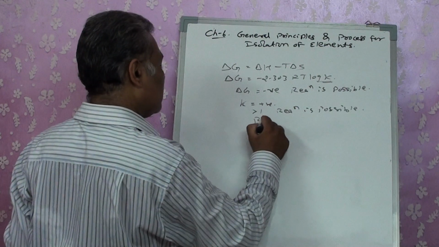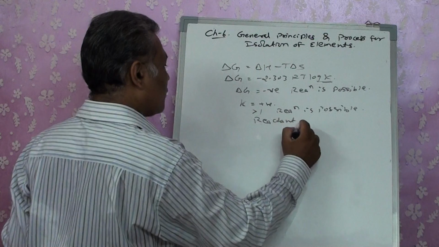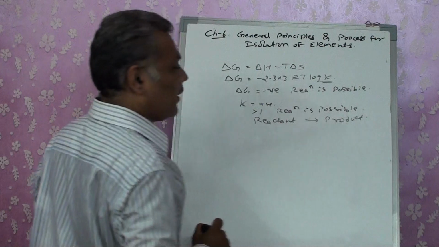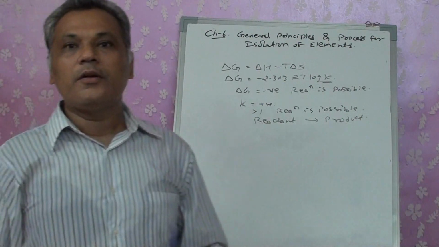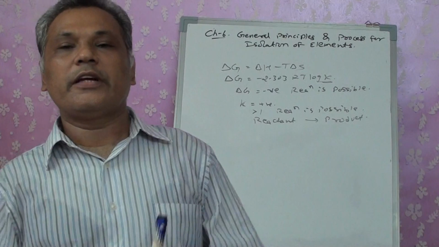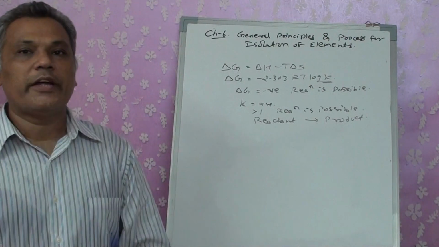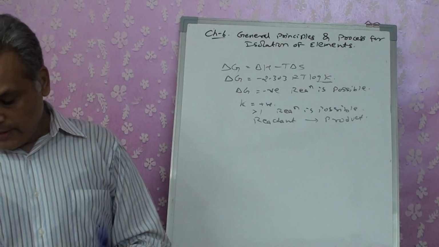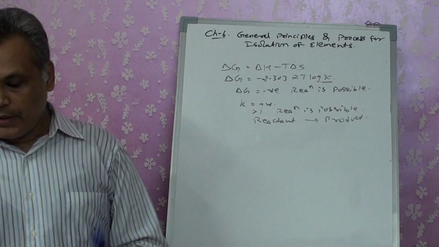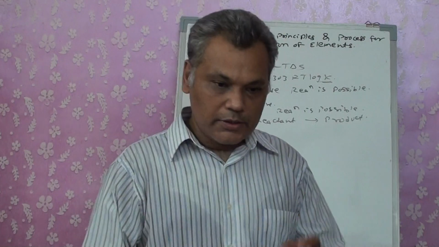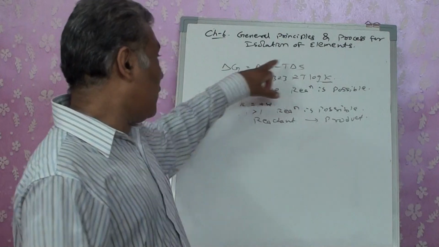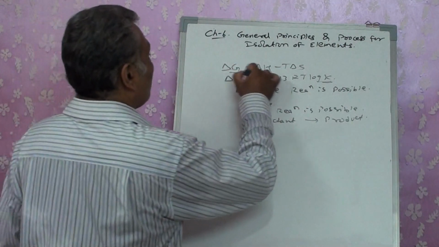The reason is the reaction proceeds from reactant to product. At that time what will happen? The reaction will proceed from reactant to product. That means reaction is going in the forward direction. So that is feasible. So K should be greater than 1. Then the reaction is possible. Right? So the condition for the thermodynamic principle is delta G should be negative.